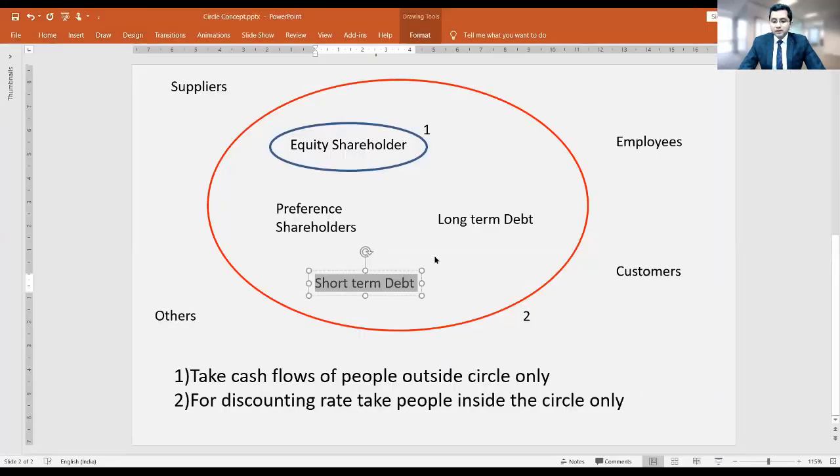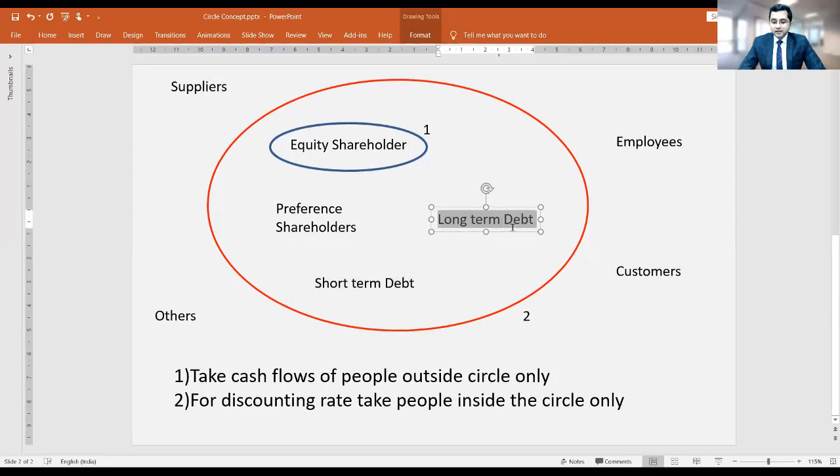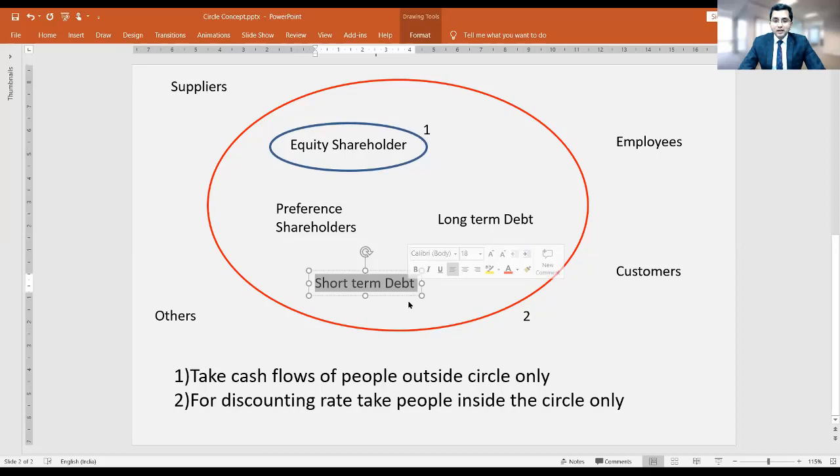Okay, so I was saying we are following circle number 2. And in circle number 2, this long-term debt and short-term debt are part of the circle, and therefore any cash flow related to people who are inside the circle must be ignored.